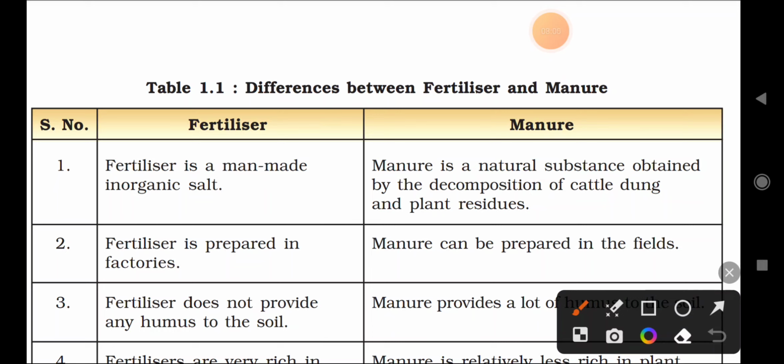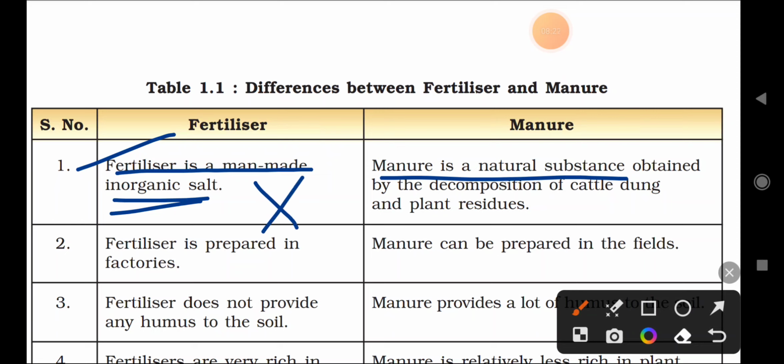They may be asked. First point, fertilizer is what? A man-made inorganic salt, and manure is a natural substance. It is a natural substance obtained by the decomposition of cattle dung and plant residues.